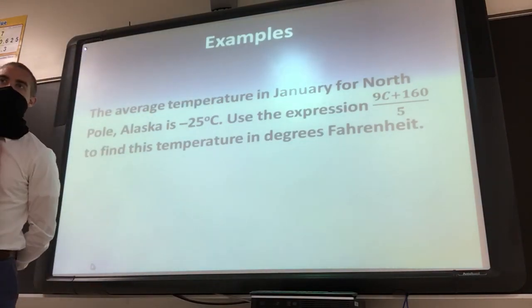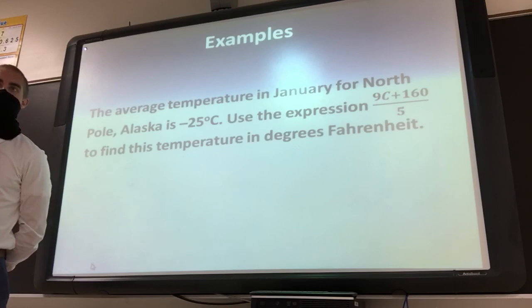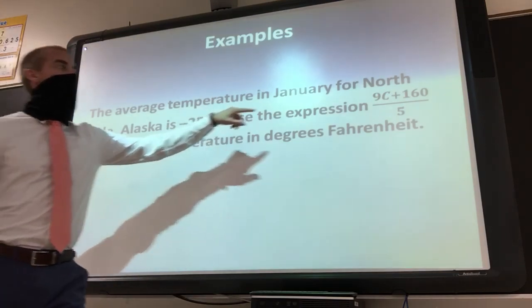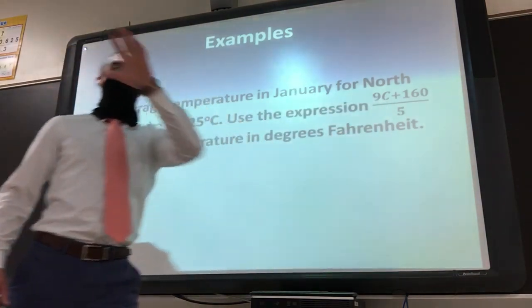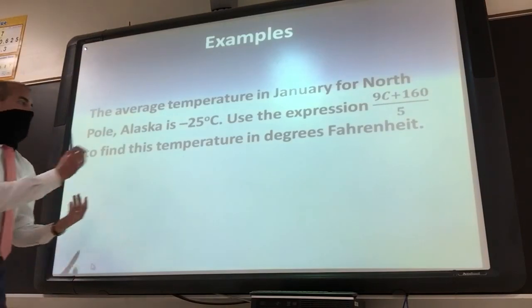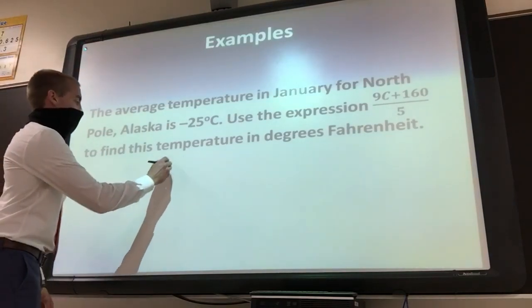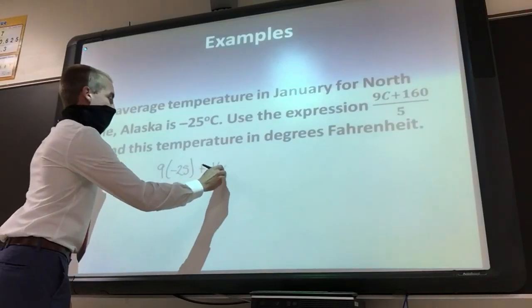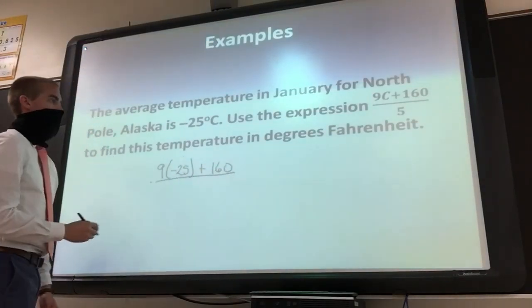Adrian? Yep, we're going to plug in negative 25 because that's Celsius in for C. And AJ was right. We're just going to do 9 times negative 25. So let's rewrite it. 9 times negative 25 plus 160 over 5.